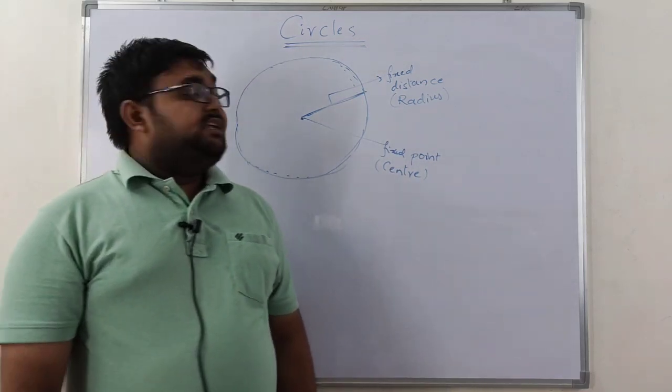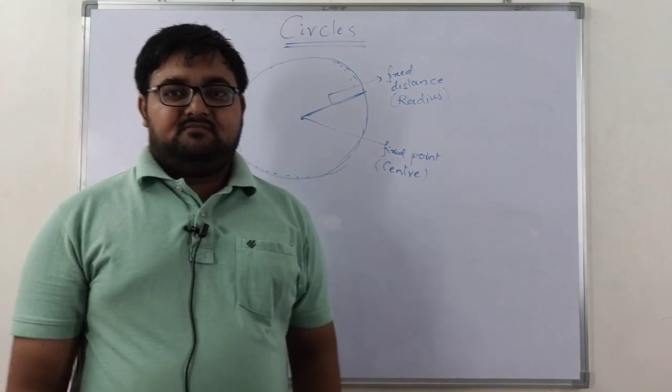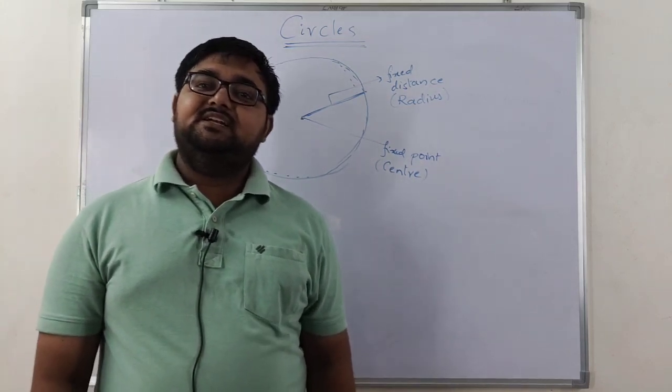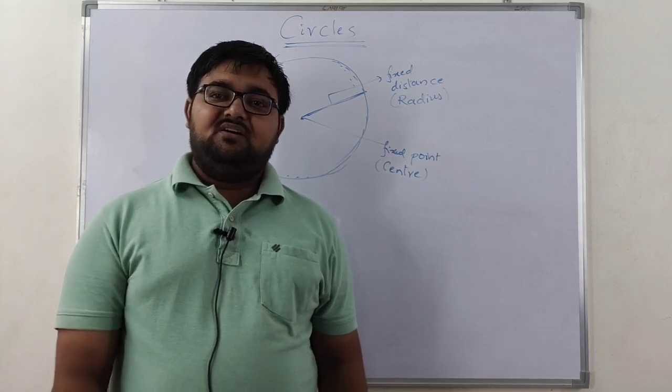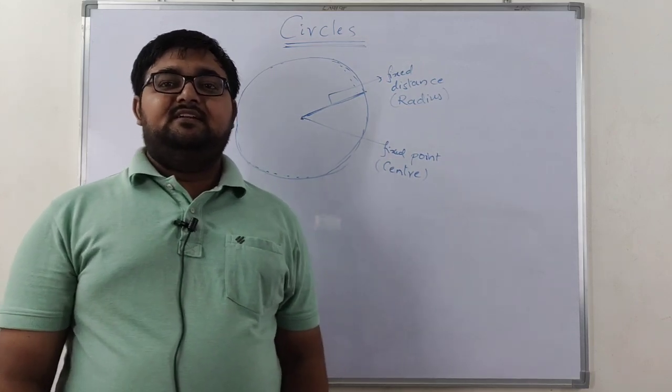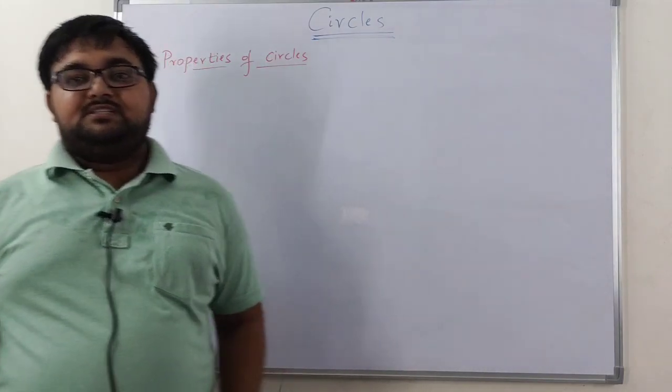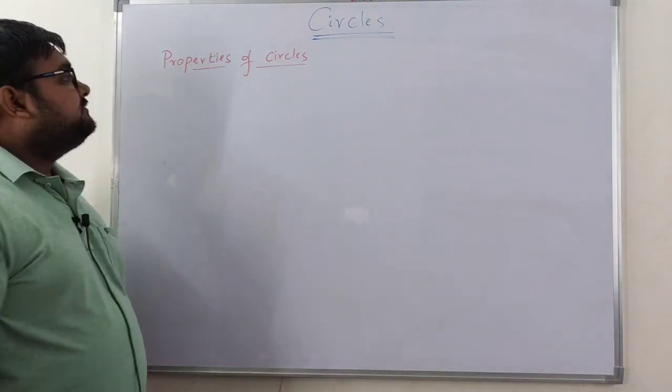Now, before getting into this chapter, we need to know some properties related to circles, which we have already discussed in our 9th and 10th classes, right? Okay, let us see some properties related to circles.